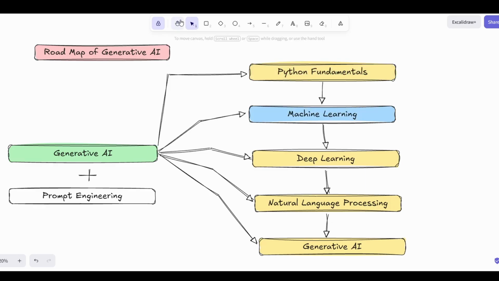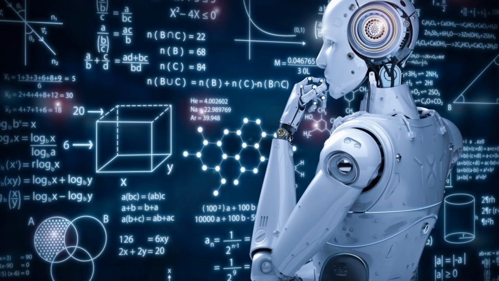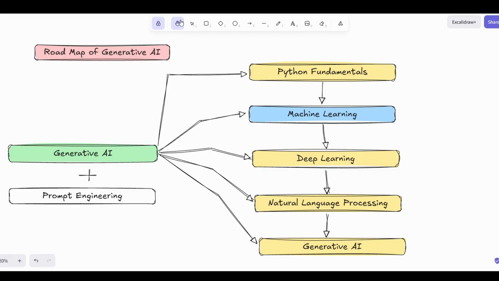The second one is machine learning. Machine learning is very simple. It is used for pre-trained models. We will discuss machine learning basics, scikit-learn, model evaluation.